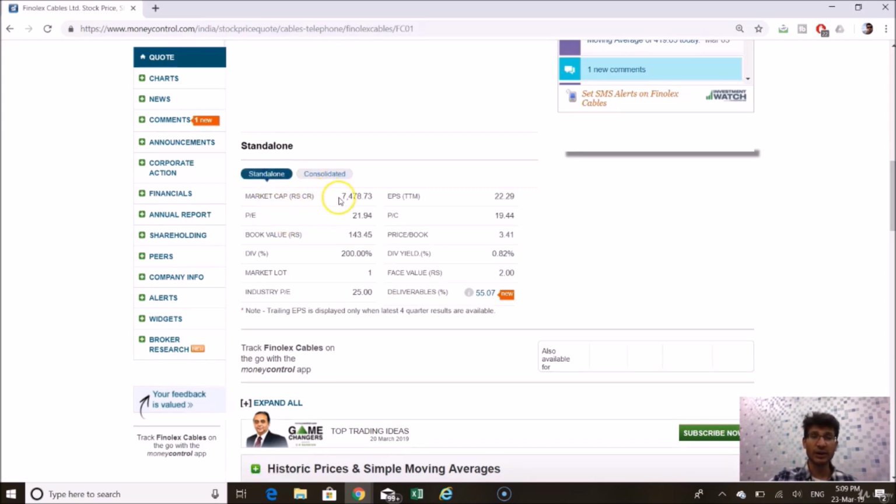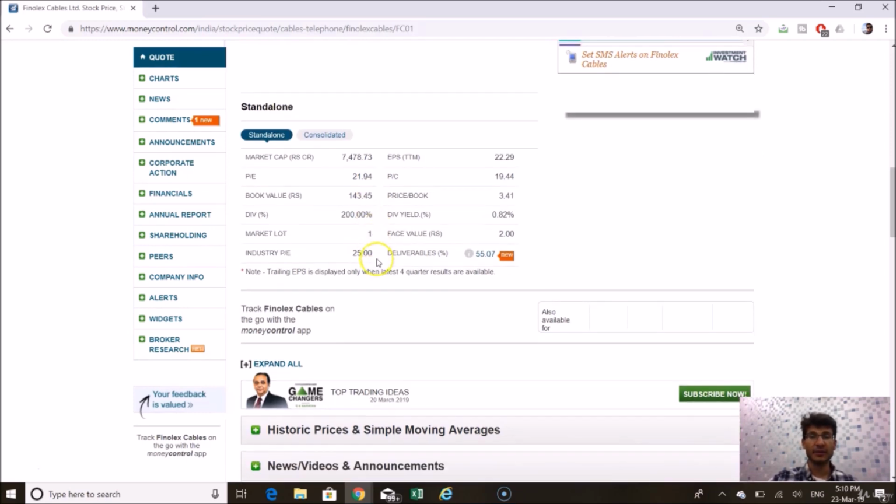Checking out the consolidated and the standalone figures here, the PE is trading at 21.94. That tells us that it is not very highly priced, but moderately priced. Further, we can see the dividend yield: the company gives a dividend of 0.82% year on year. So if you invest, let's say, 100 rupees, you'll get approximately 0.82% in your bank account. The industry PE is at 25. So overall, I feel that the company is pretty decent.